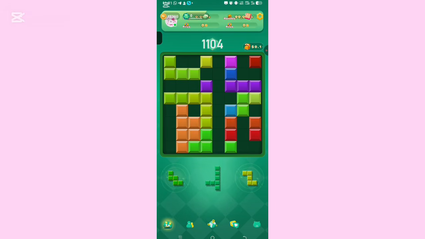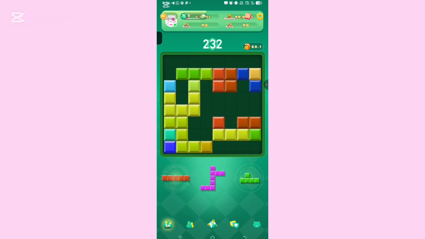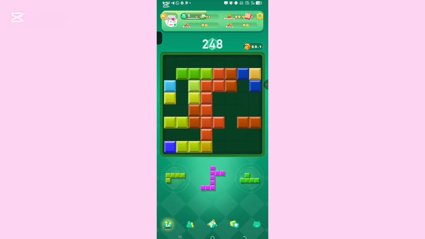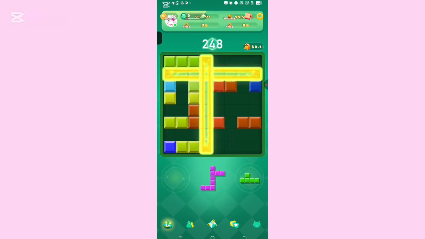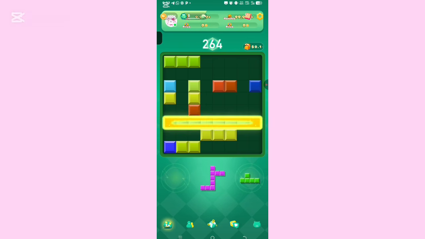I'm going to show you how to play this game now. Pick any of the blocks to match any space here. So you see it, you put it here. Once they give you a bonus, you come and pick another one and look for where it will match. You see? So basically, this is how you will be matching each of the spaces, and how easy and simple it is to play this game and be making money with it.